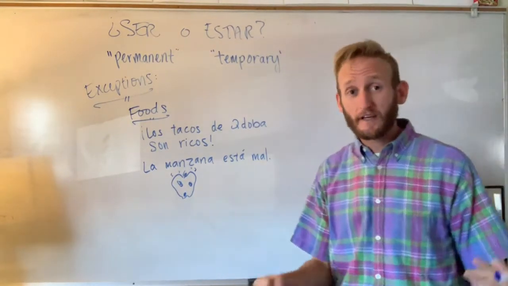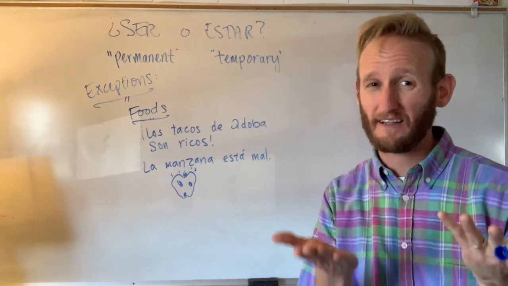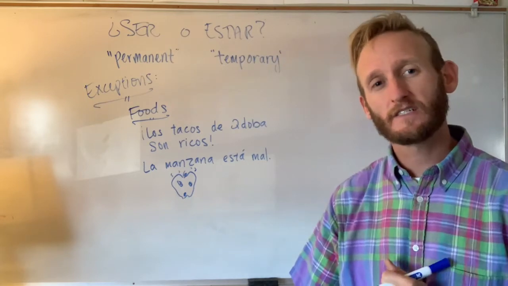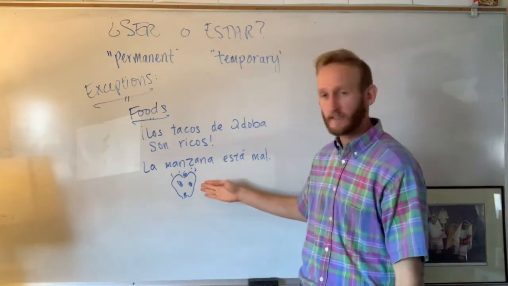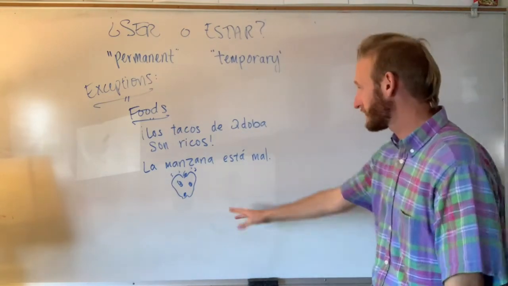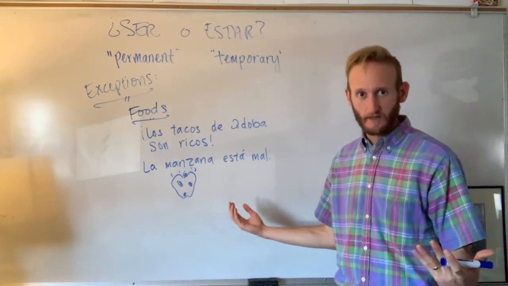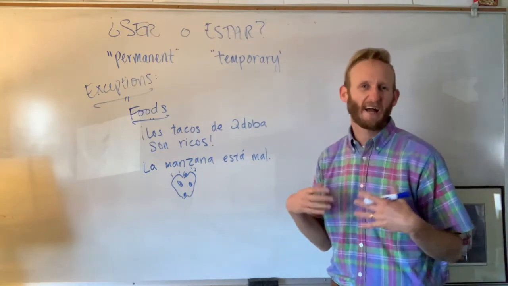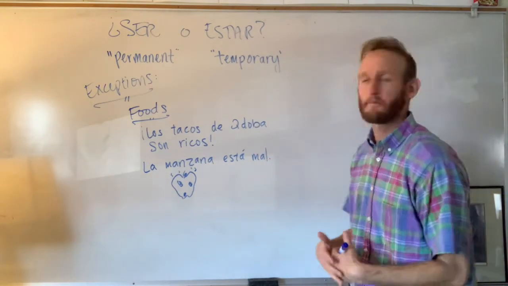However, remember that food can go bad over time, so it can also be that kind of temporary thing. So in the case of food, it can go ser or estar. Take, for example, my rotten apple here. It's kind of a bad drawing, but anyways, it says here, la manzana está mal, which is like, the apple is bad, or the apple's rotten. It's gone bad, right? La manzana está mal.